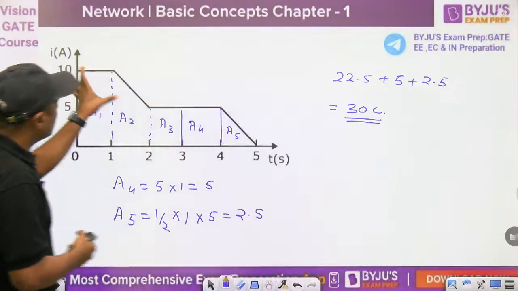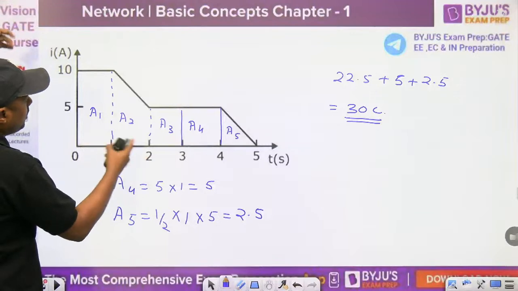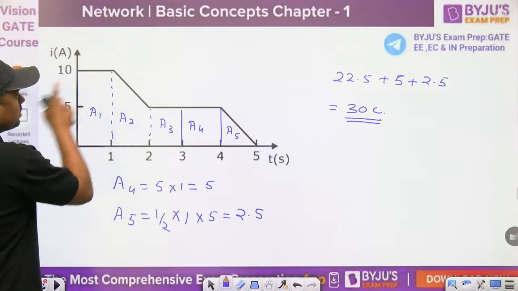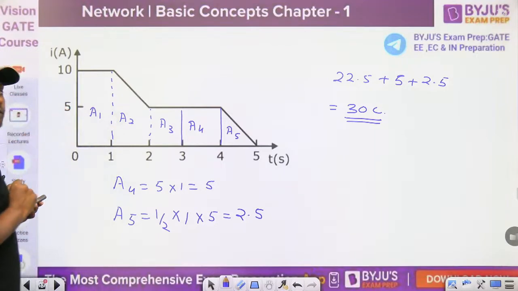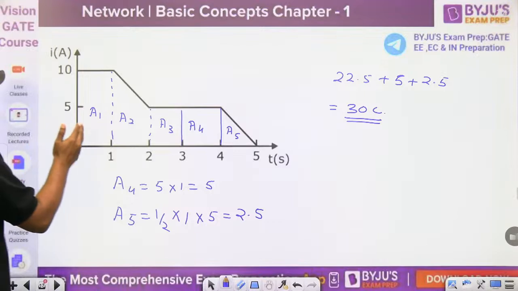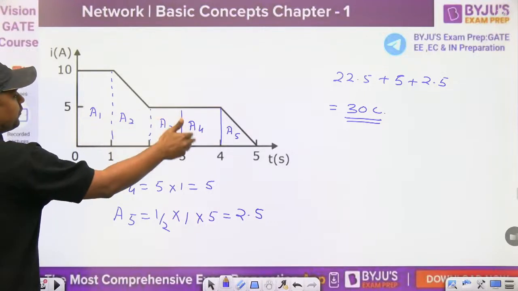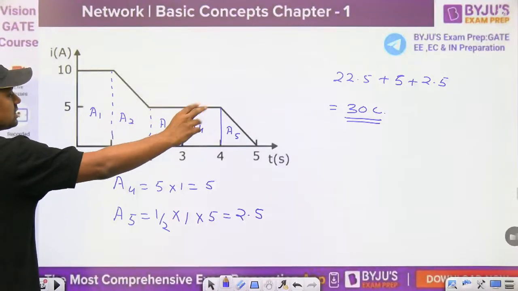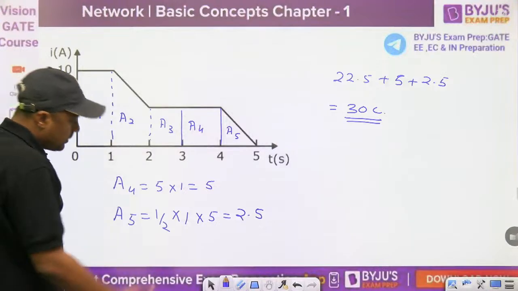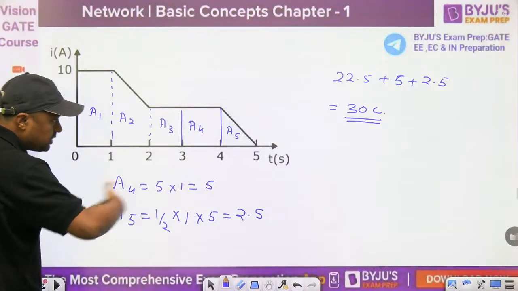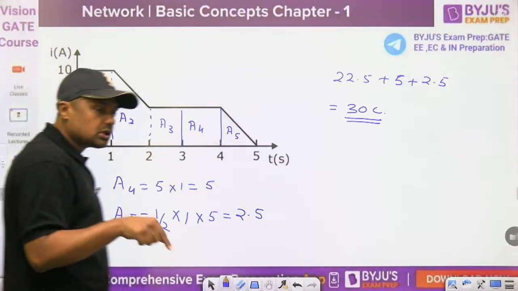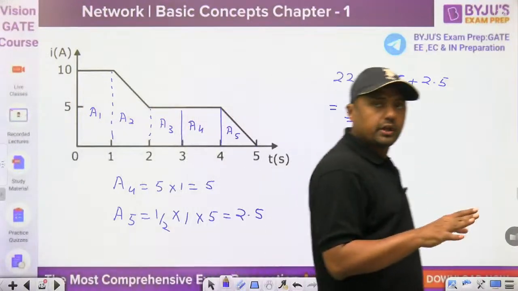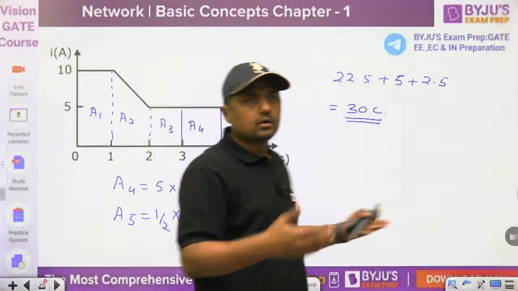Throughout this journey from 1 to 2, what about the current? Current is positive, but it is only decreasing from 10 to 5. The slope is negative only, and that's why it will charge. Every time from A1 to A2 to A3 to A4, A5, the charge will increase. Suppose the area is below this 0 line, then the current is negative, so we have to subtract that area. Otherwise we add all of this.